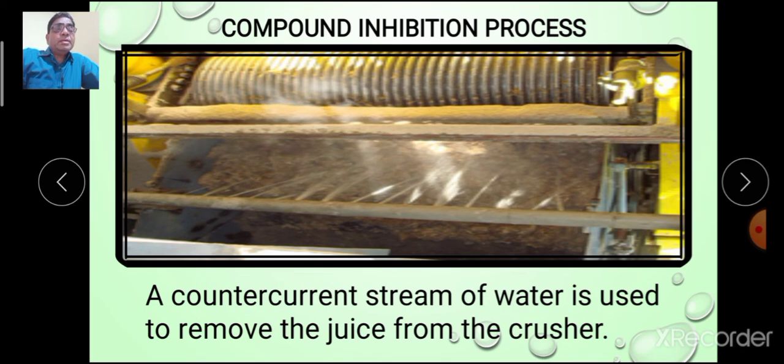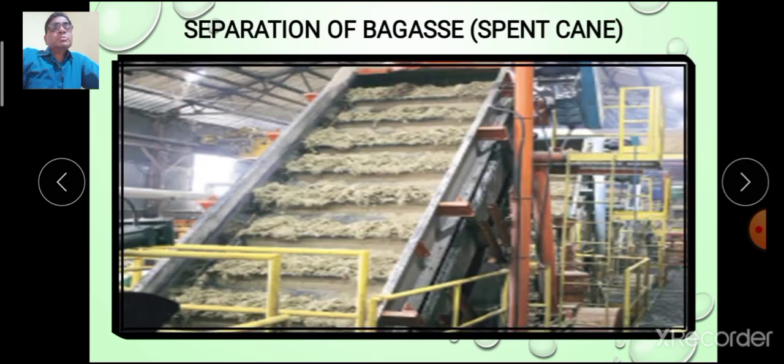Now finally, a counter current stream of water is used to remove the juice from the crusher. That is, as cane is crushed in the crusher, the traces of juice are removed by a counter current stream of water. Finally, the spent cane, which is known as bagasse, is separated and it is collected in the bagasse yard.